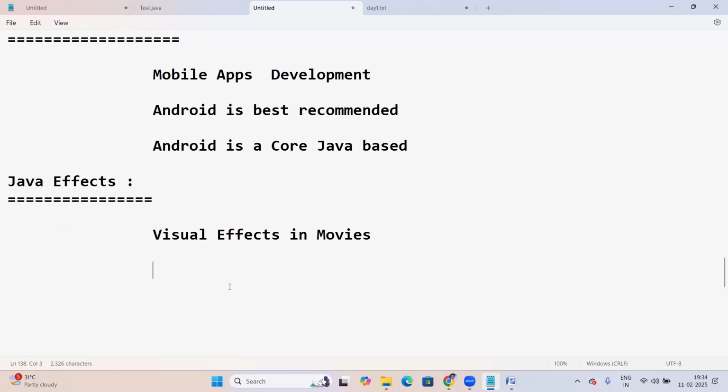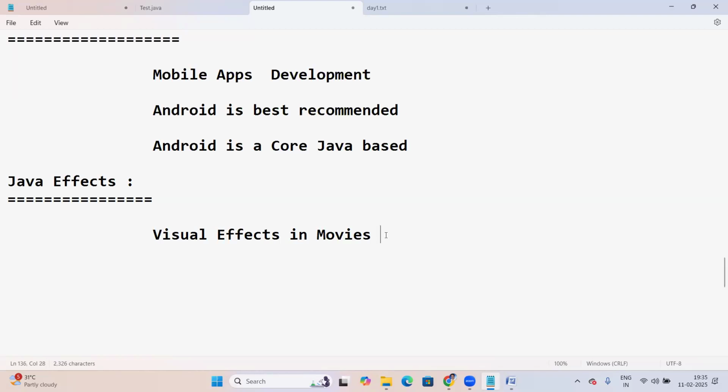Can you tell me some movies with visual effects? Nowadays visual effects are very important in movies, playing a major role in the film industry. Can you tell me some examples, maybe English movies or Indian movies, Hollywood, Bollywood?